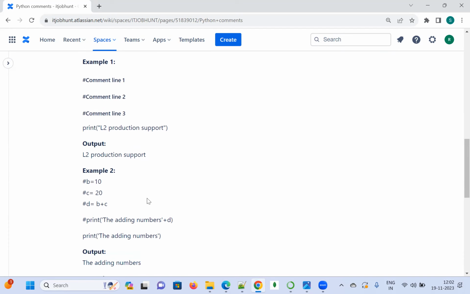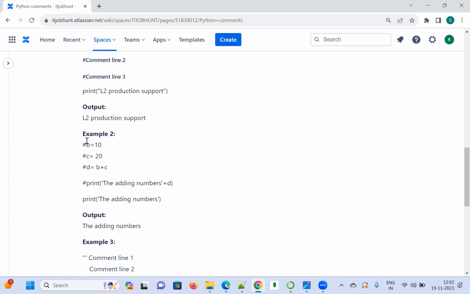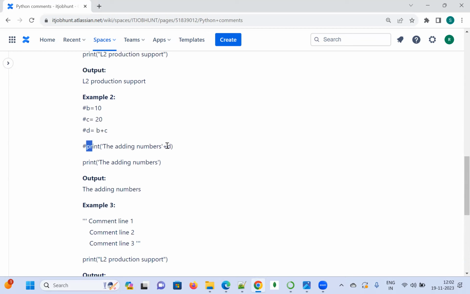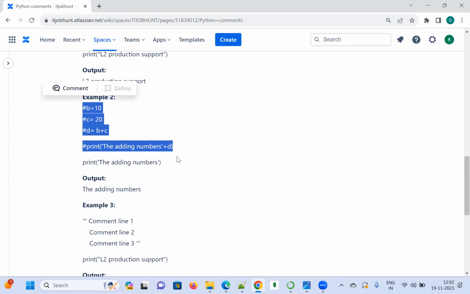Let us see example 2. In example 2, I have taken b equal to 10, c equal to 20, and d equal to b plus c. I am adding here, but I have commented the first line, second line and third line using the hash. This is called a multi-line comment using the hash. I will also show you how we can do the commenting using single line and double line, all those things. This also I have commented, and print adding the numbers. It is only going to display the adding number. It is not going to display the four lines at the start.